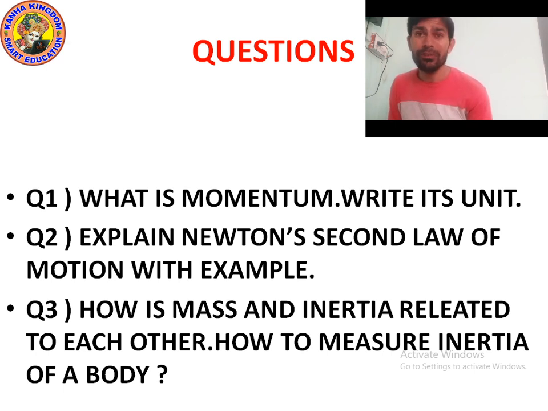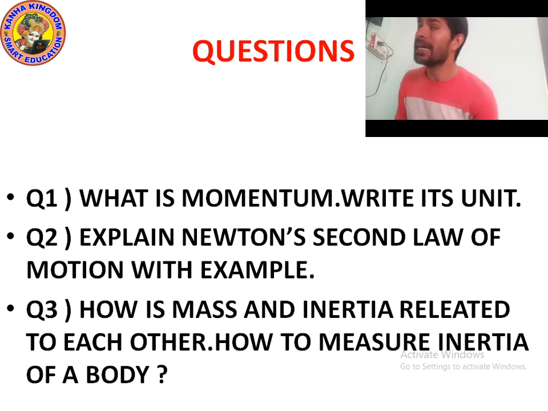When we write the constant, the proportional sign is removed and it becomes f is equal to kma, where k is the constant of proportionality. When we put k equal to 1, the formula becomes f is equal to ma, and the unit of force is Newton.